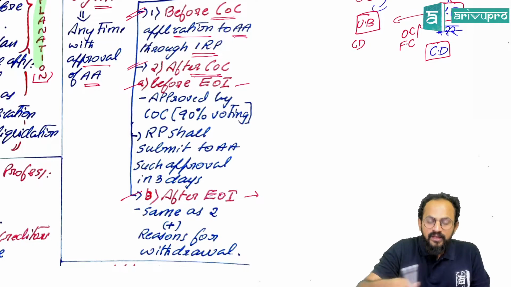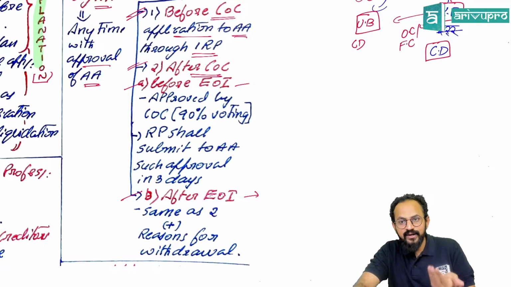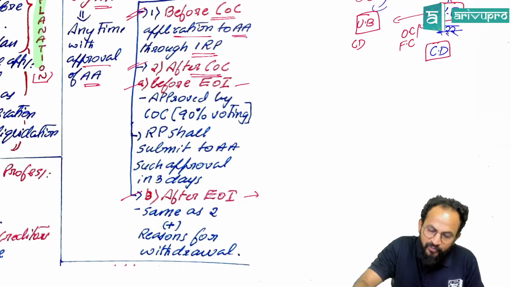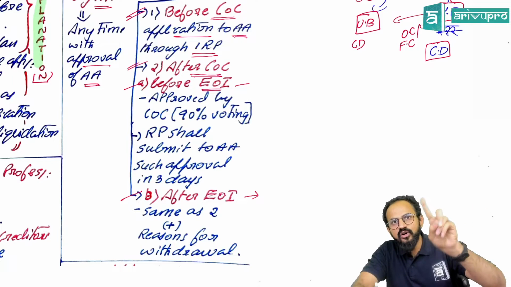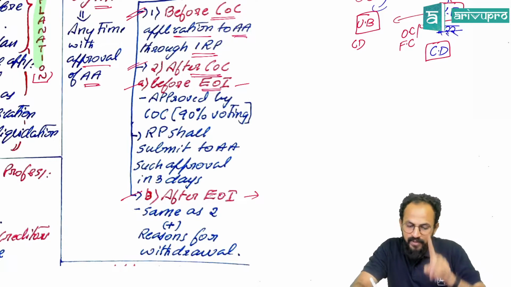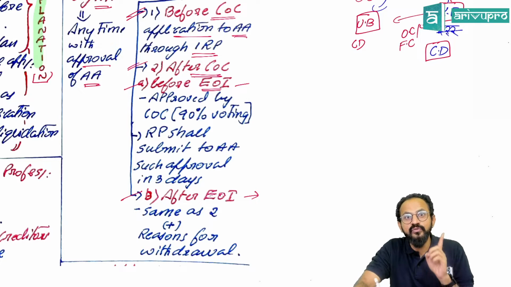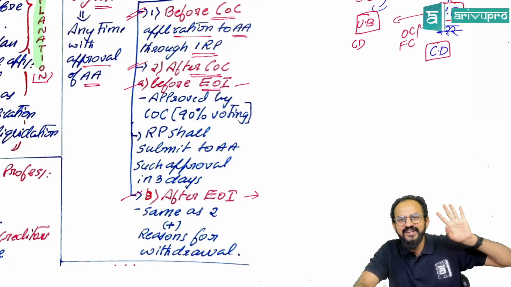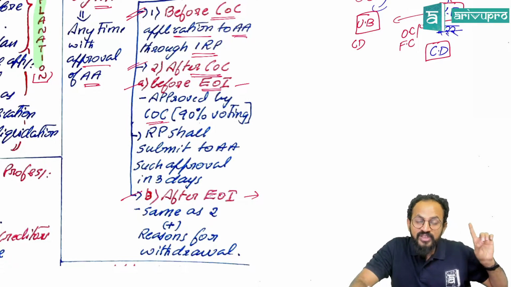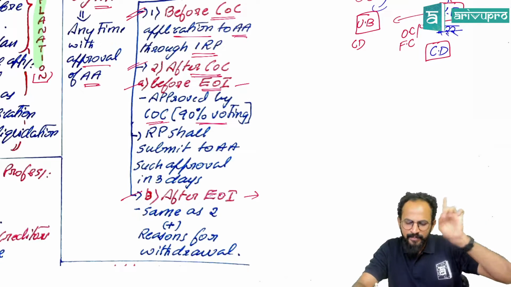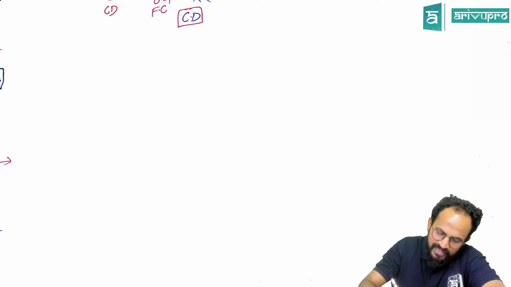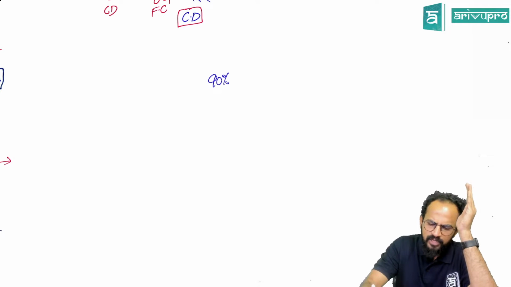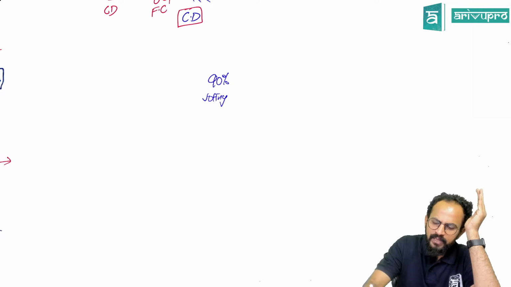So people, has expression of interest been done? People, if it is not yet done, before expression of interest and after constitution of the committee of creditors, you need to get approval of the COC also now. Why? All the others have also come into the picture. So people, approved by COC with 90% voting. People, remember this. Whenever I say 90% voting in this particular chapter, the voting is always with regards to the voting share.